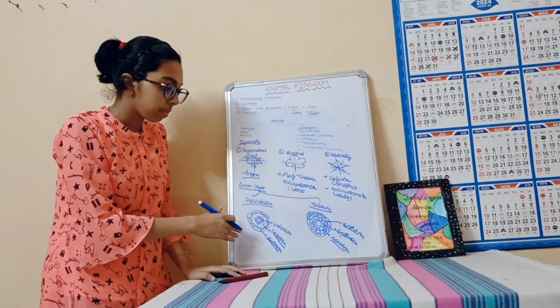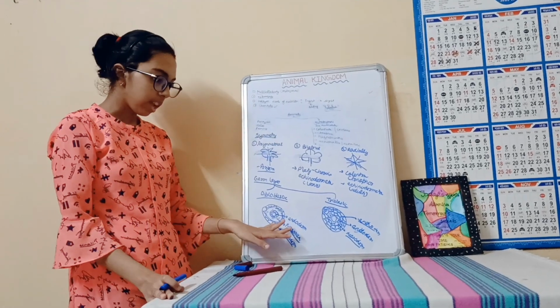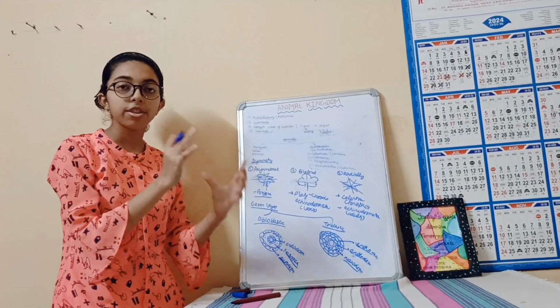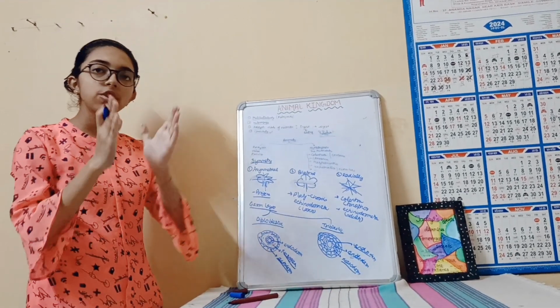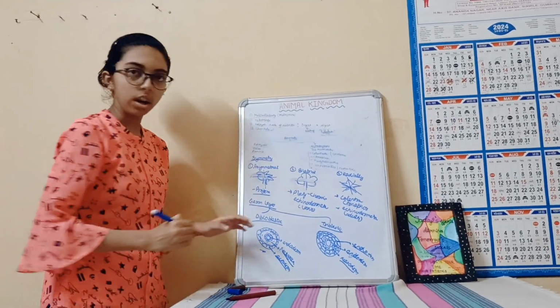Hydra is an example of Coelenterata. You will understand later that the middle portion is mesoglea, which is large in amount, and Hydra looks like jelly.